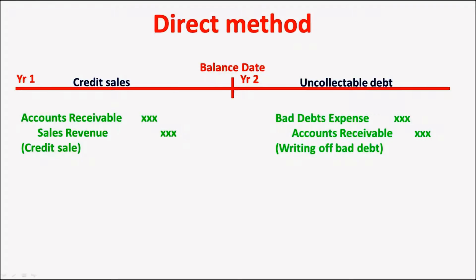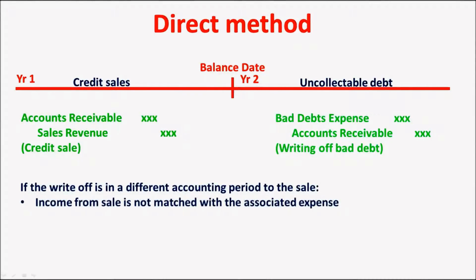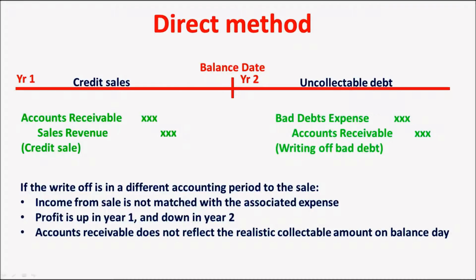However, if the write-off is in a different accounting period to the associated sale, then in year 1, profit is overstated, and in year 2, profit is understated. Also, on balance day, accounts receivable is overstated on the balance sheet because it does not accurately reflect the amount that is probable to be collected.